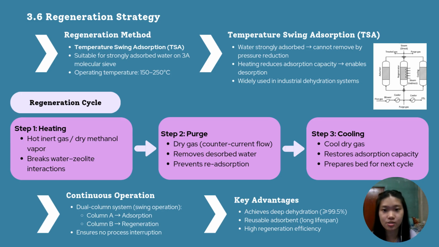For continuous operation, a dual column system is used. This swing operation ensures that the process runs without interruptions. Lastly, the key advantages of this system are that it can achieve deep dehydration up to 99.5% purity. The adsorbent is reusable with a long lifespan, and it provides a high regeneration efficiency. So, in conclusion, this makes the overall system reliable, efficient, and suitable for industrial methanol purification.